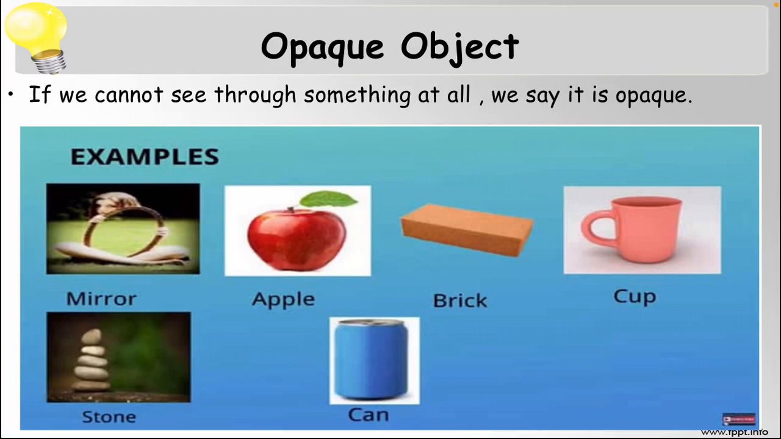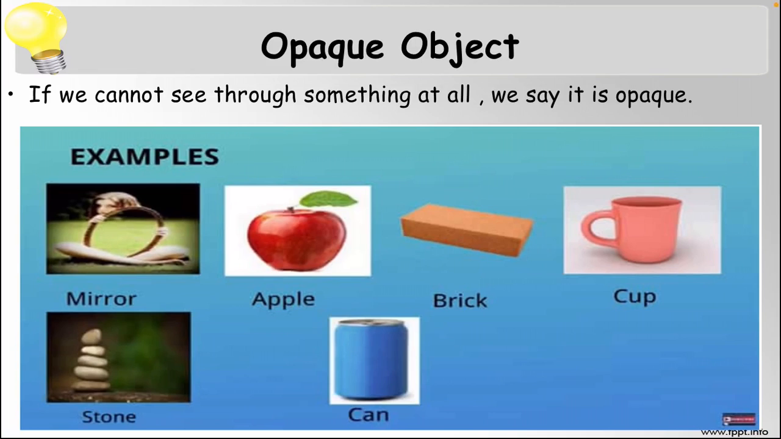Now come to the last one, opaque objects. If we cannot see through something at all, we say it is opaque. The object does not allow light to pass through. We cannot see anything through an opaque object. Any object kept on the other side of the opaque object is not visible, and a dark shadow forms, since the object fully blocks the light.